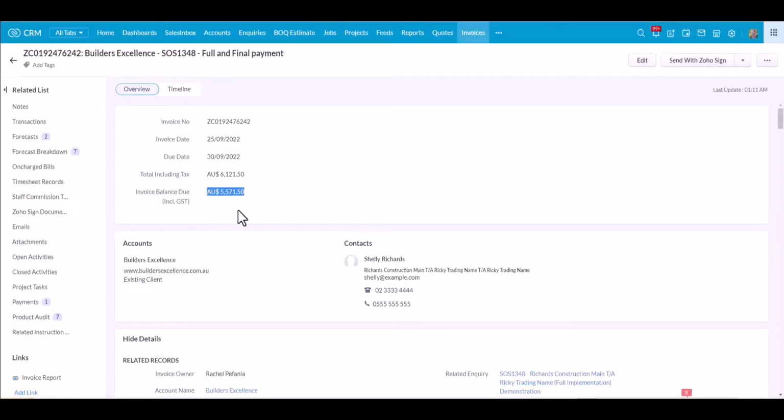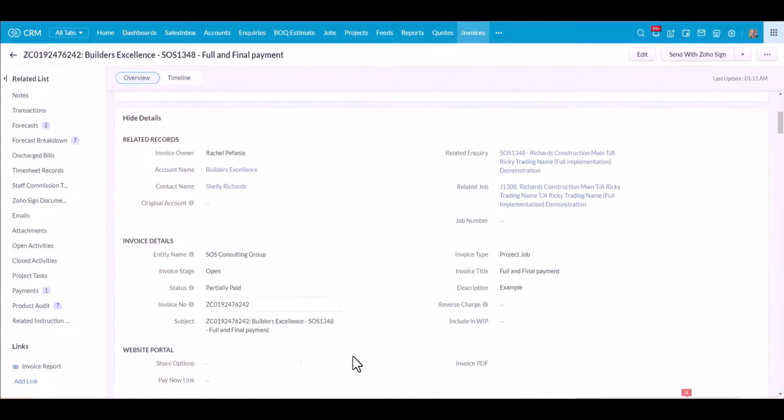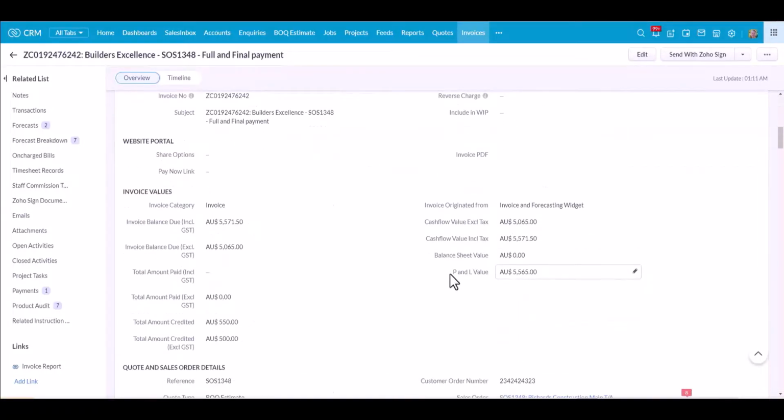And you can see here the balance due is less the prepayment amount. You can see the prepayment amount over here on the left hand side. We click on Payments, there's the allocation, and that has automatically been moved from your balance sheet to your profit and loss account through our accounting integration. So if we pop back up, we can see here that this is a profit and loss invoice.